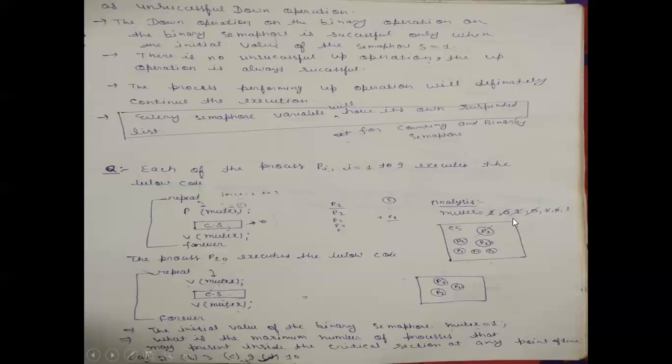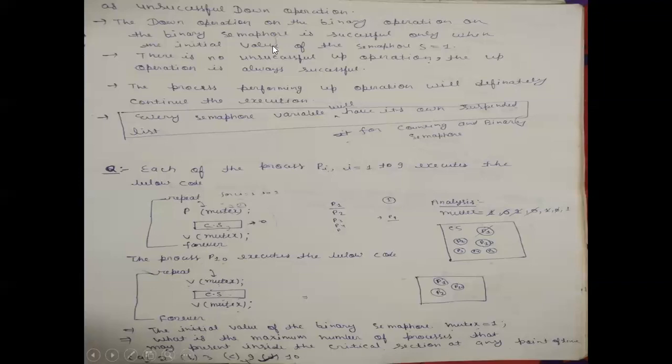When P2 wants to enter into the critical section, it will be blocked because the mutex value is 0. Now P3 comes, it wants to enter into the critical section, but it will be blocked because the mutex value is 0. This is one analysis. Now take the analysis in another way.